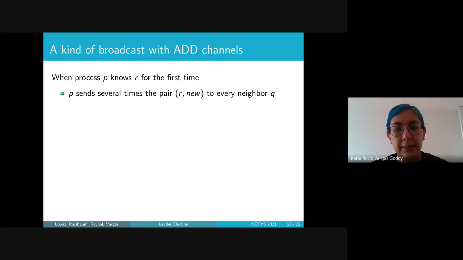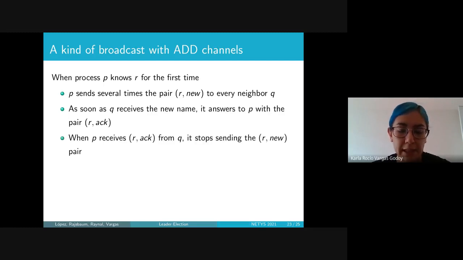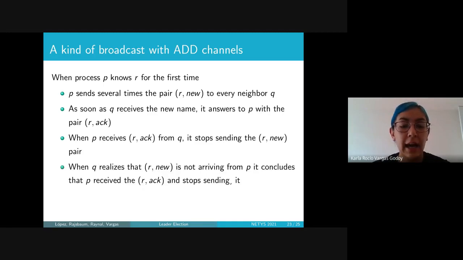P sends several times the pair R new to every neighbor Q. As soon as Q receives the new name, it answers P with the pair R ACK. When P receives this pair, R ACK, from Q, it stops sending the R new pair, because Q already knows this information. And when Q realizes that this pair is no longer arriving from P, it concludes that P received the acknowledgement and will stop sending it.